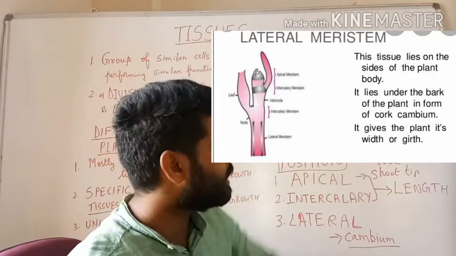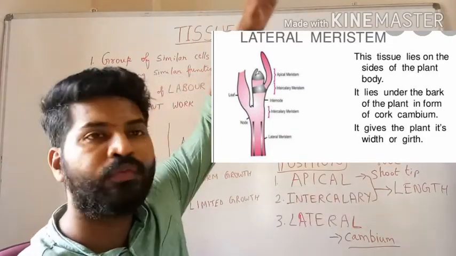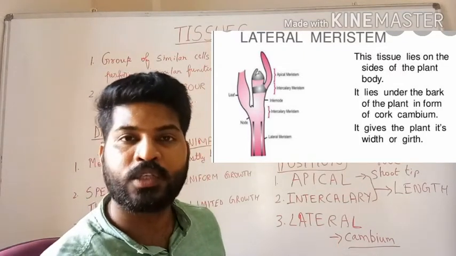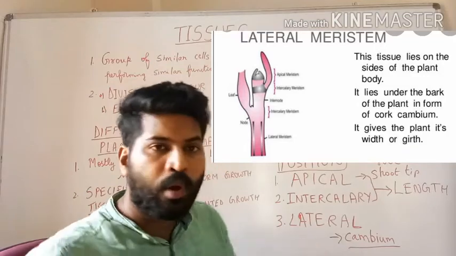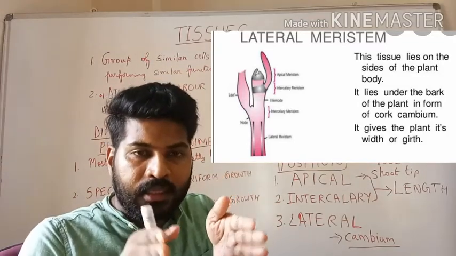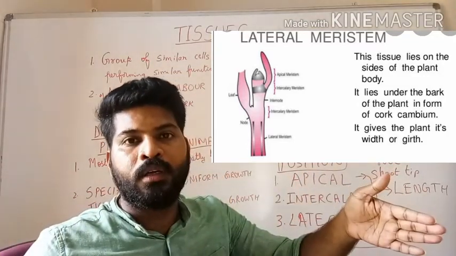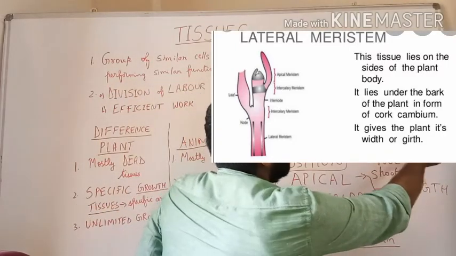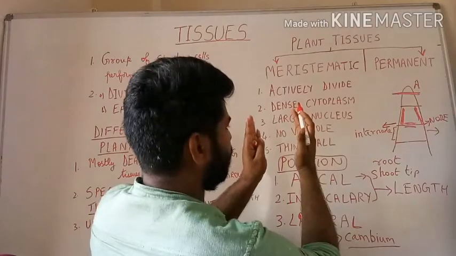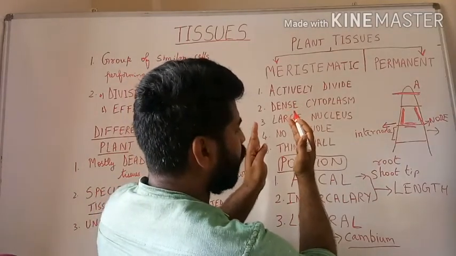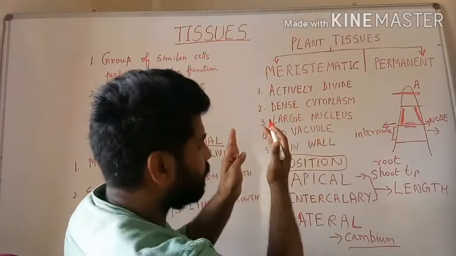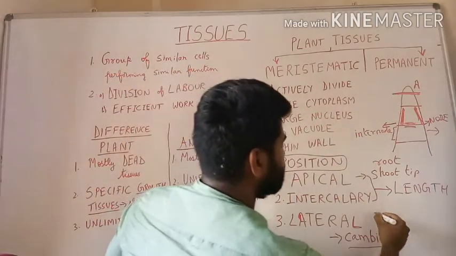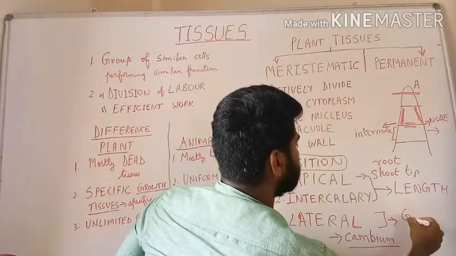When the plant has achieved a certain amount of length, the lateral meristem starts to divide, and this is responsible for increase in the girth of the plant. That means the plant will now start to increase. If the plant was this size, because of the activity of the lateral meristem, it will increase in diameter. That is what we call the girth of the plant.